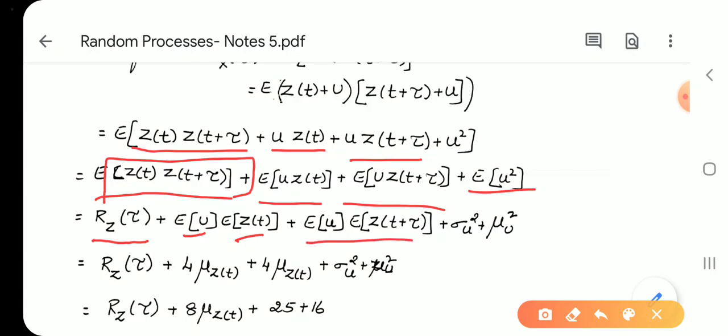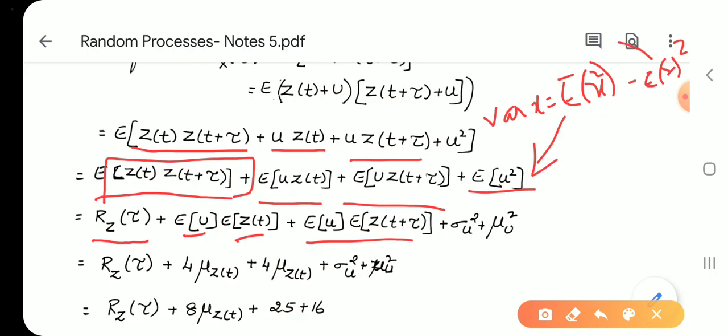Similarly here also we can write it as the product. By using the formula variance of X is equal to E of X square minus E of X whole square, E of U square becomes variance of U plus mean of U square, so it becomes sigma u square plus mu u square.